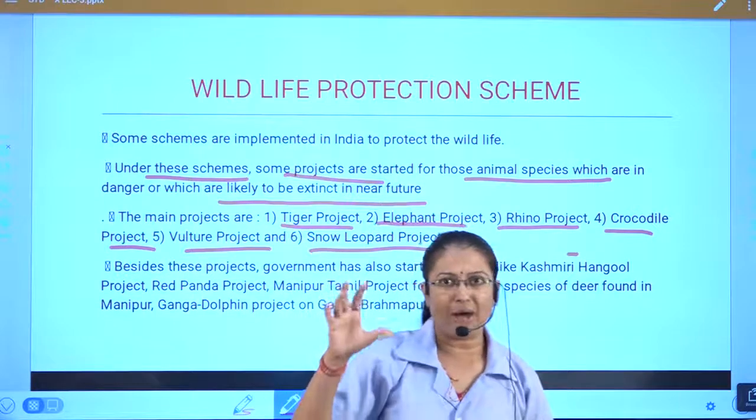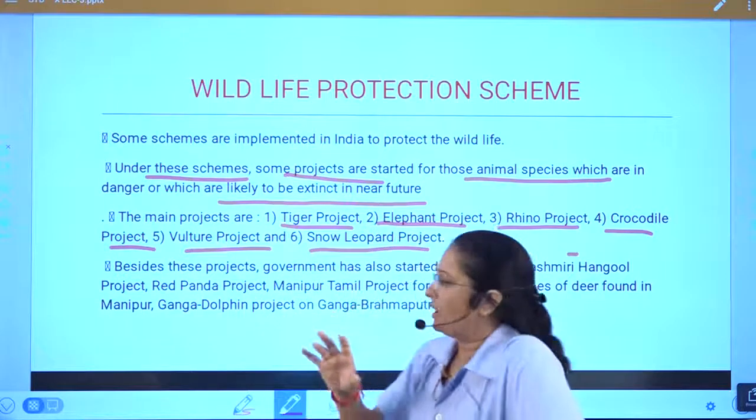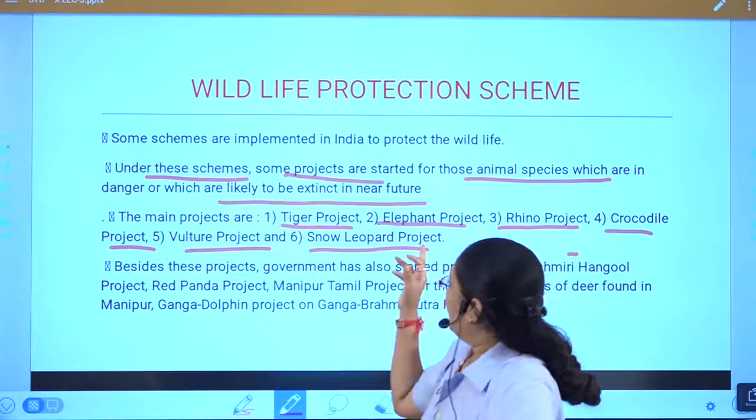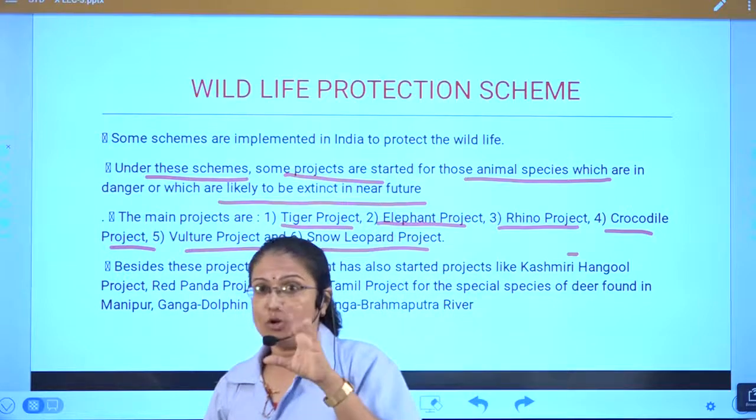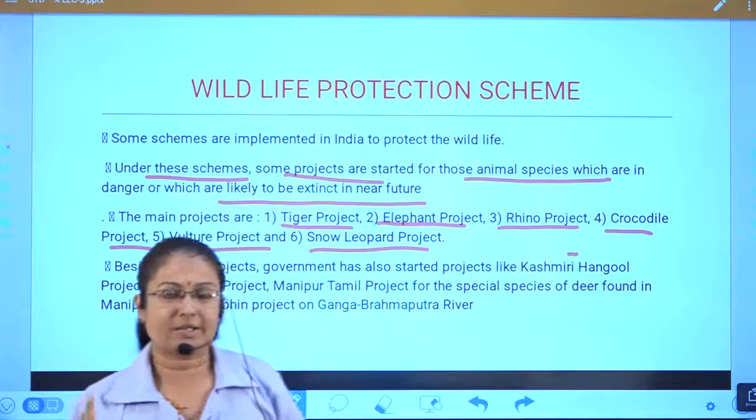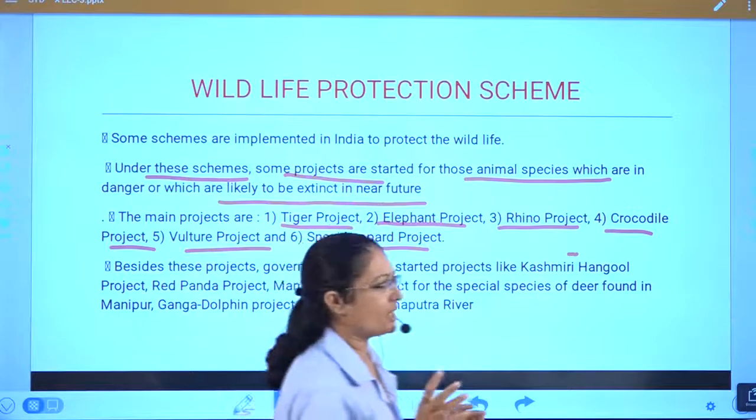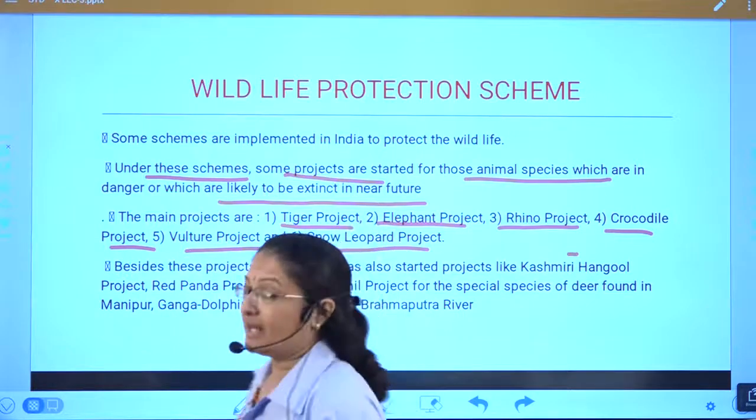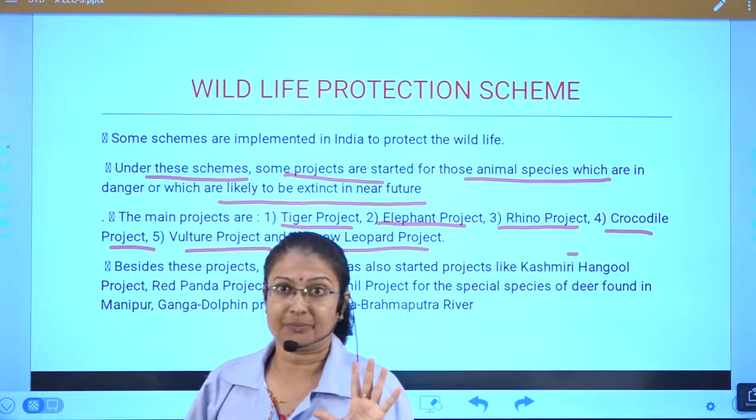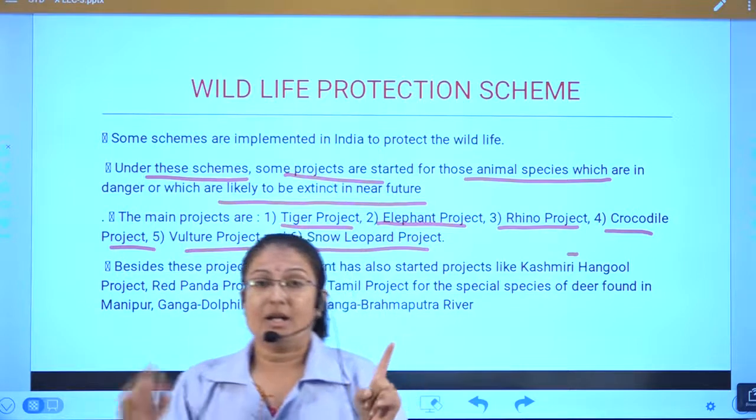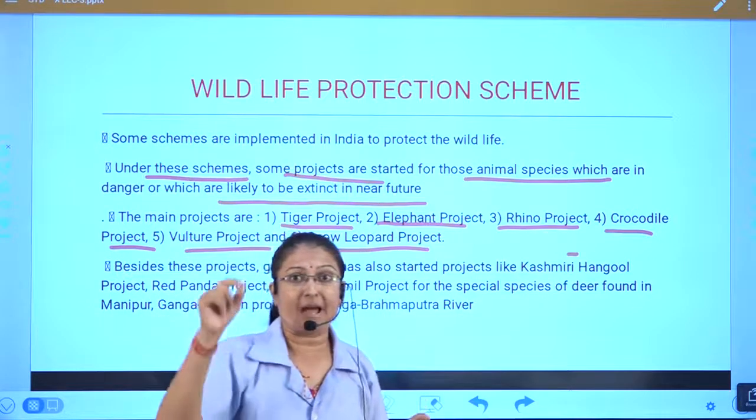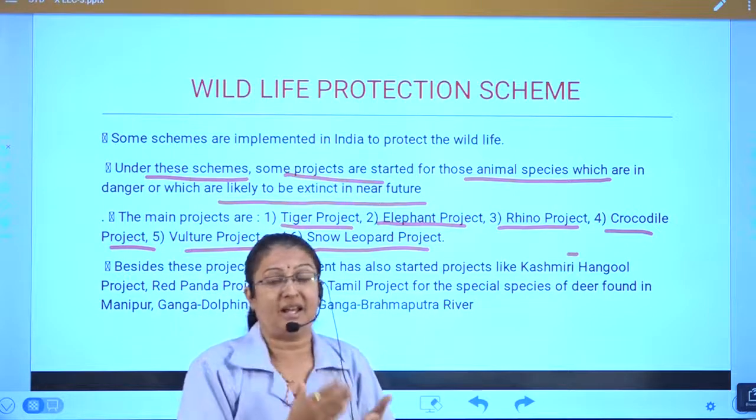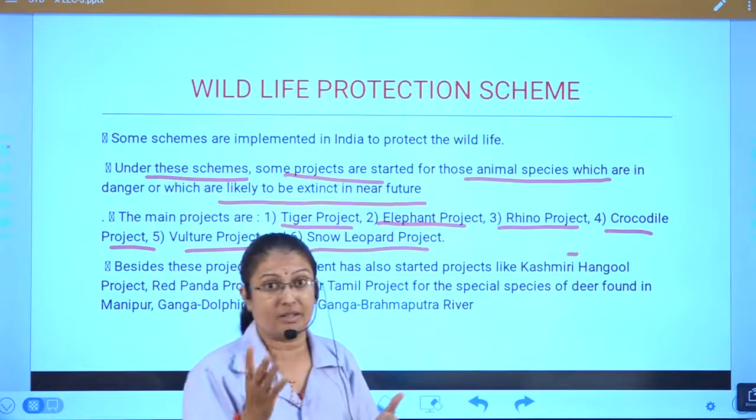Now students, you all might have heard about the tiger project. Yes, we all know about the tiger project, even the elephant project. Now we know tiger, it's actually the Royal Bengal tiger. The Royal Bengal tiger is our national animal. Here, elephant: the elephant is our national heritage animal. You should keep in mind that the Indian elephant is our heritage animal. So you can think that even elephants are in an endangered position.